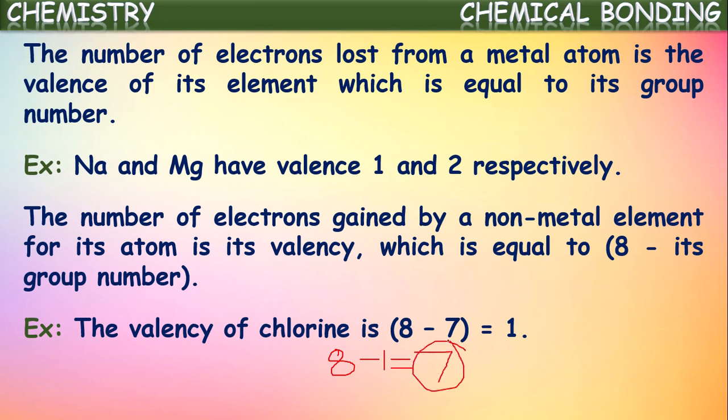We know chlorine belongs to the 7th group. In this way, from the number of electrons gained by a non-metal atom we can find its valency as well as its group number.